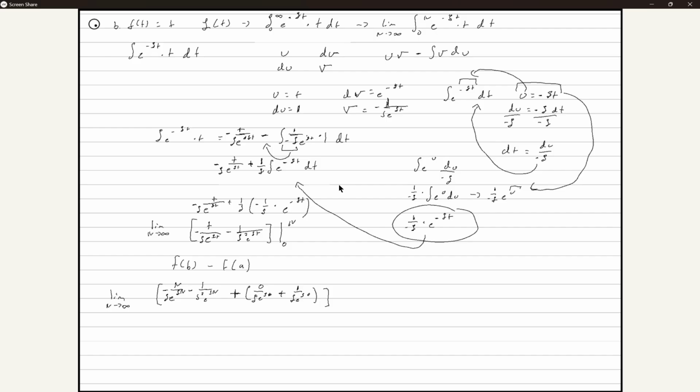Let me see if I can search it up and then share my screen. Because infinity over infinity is a different law, and if I remember correctly, I don't think we speed it up. Let me double check my notes.